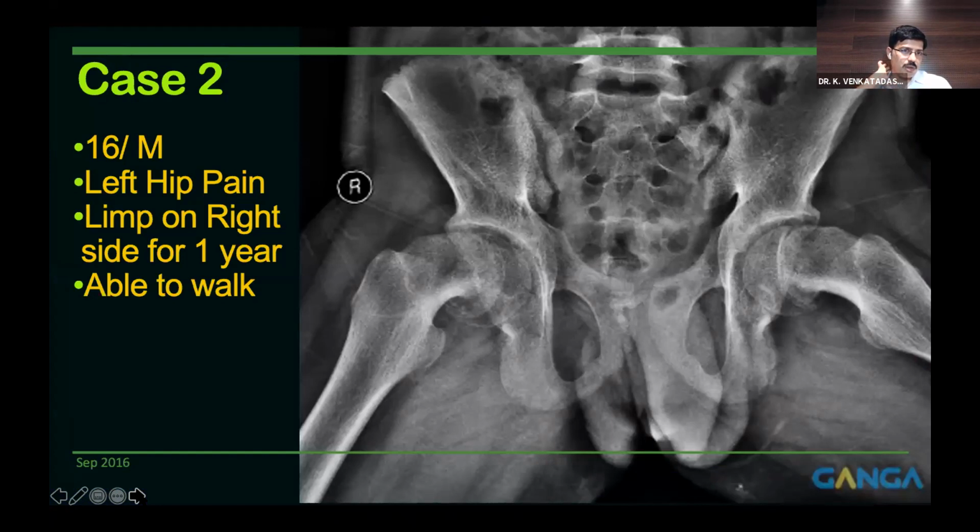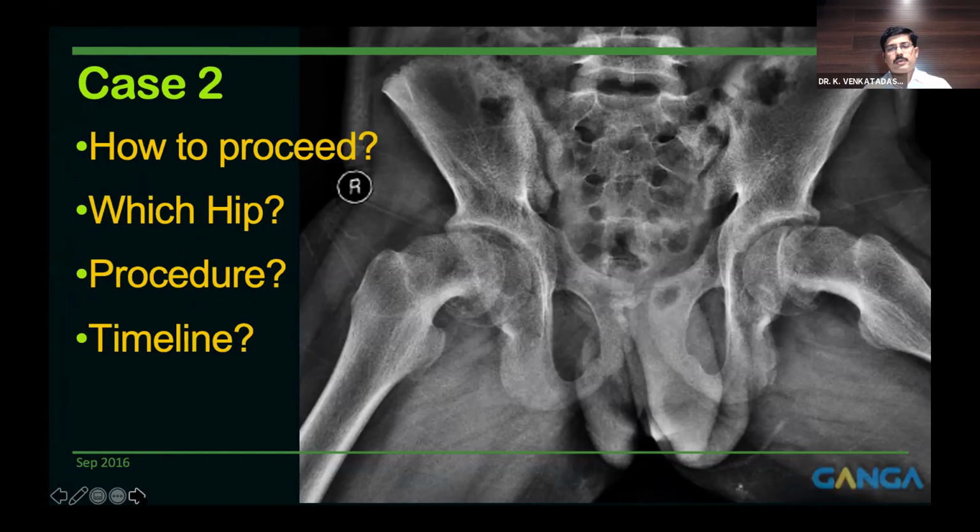This is a 16-year-old boy. He is having left hip pain and a limp on the right side for 1 year. He's able to walk. So I wanted to show one unstable slip and one stable slip. This is a sort of little complicated case, but I'll run through it. So how will you proceed with this case? Which hip to choose, and what is the procedure you will do, and what is the timeline you are